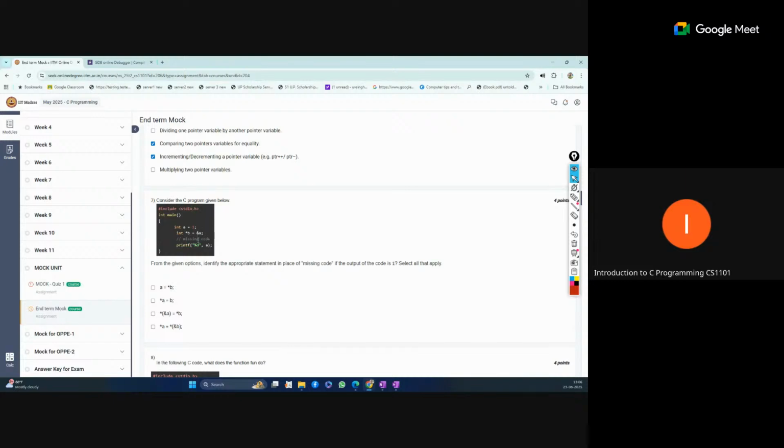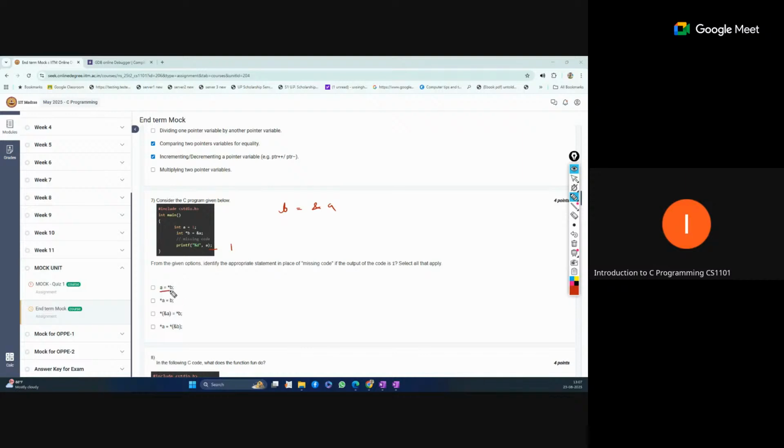Consider the C program, and for the given options, identify the appropriate statement in place of the missing code, if the output of the code is 1. Select all that apply. We are finally printing the value of A, so the A value printed should be 1. Now let's see when this will come out as 1. A is equal to 1, and pointer B contains the address of A.